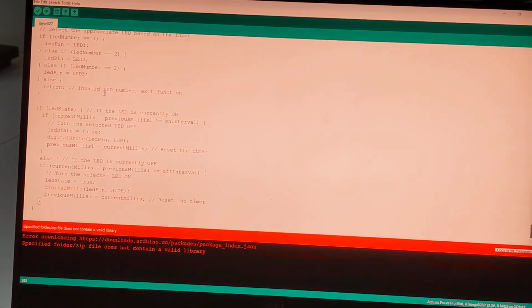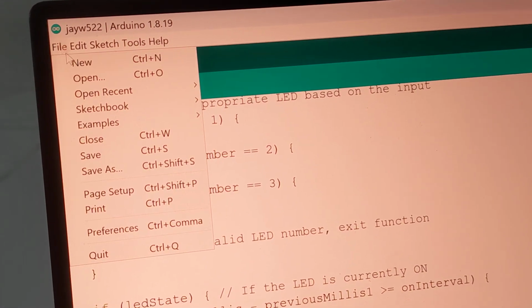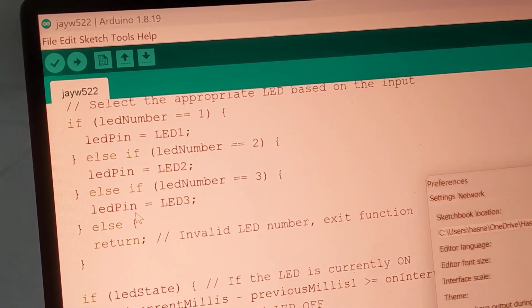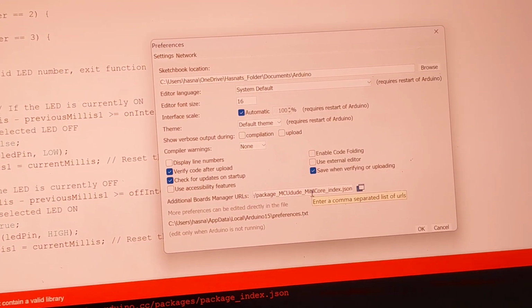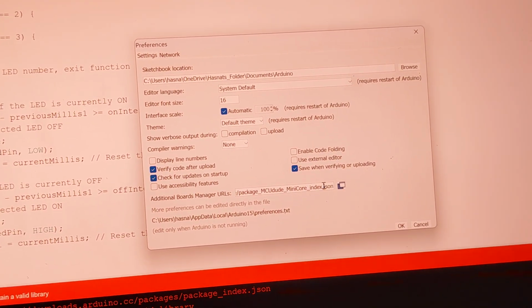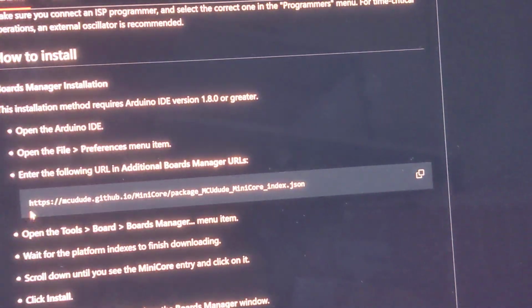So open Arduino IDE. In Arduino IDE, we're going into File, Preferences, and in Preferences we have to write down the code over here. So we have to copy this code.